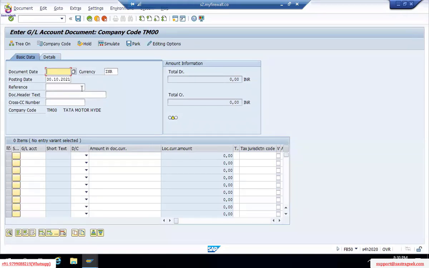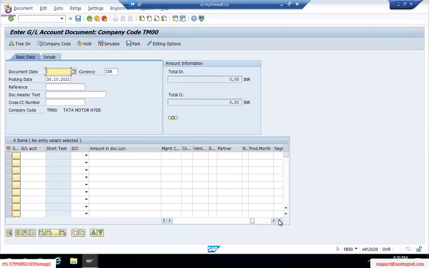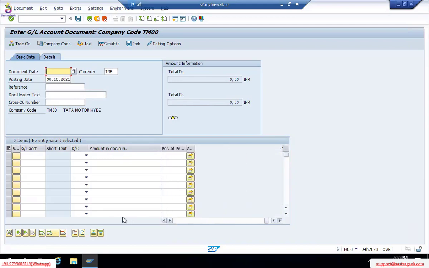Here, if you observe, we have a set of different fields. We have six to seven fields on the header and we have transaction fields. See how many fields we get as I scroll here. Every accounting entry will have a debit and a subsequent credit. Agree?